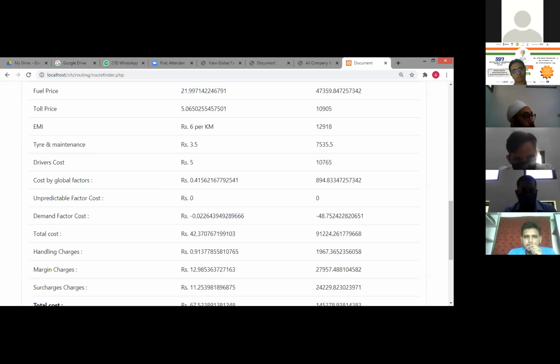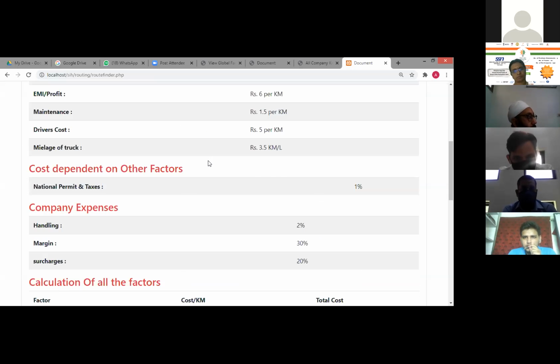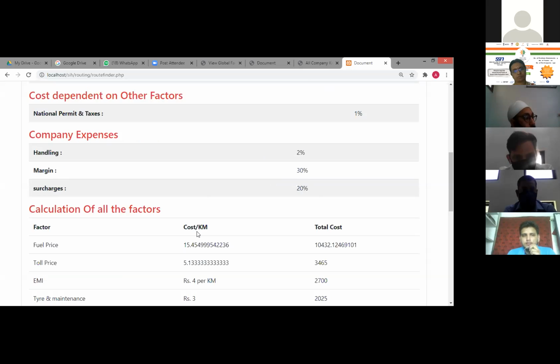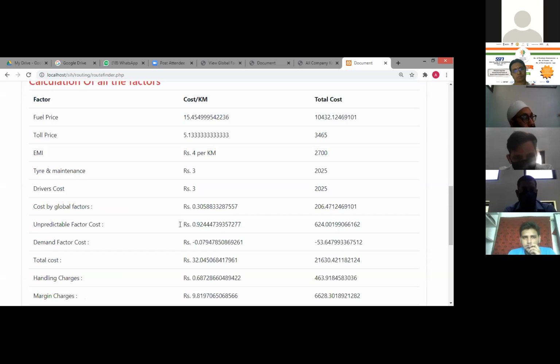So sir, here if I show you, from JMW to RWRT, we have added a factor which is the unpredictable factor. It is multiplied by 100, which comes out to be 624. The total cost comes out to be 624 in the addition, but per kilometer it is 0.92.